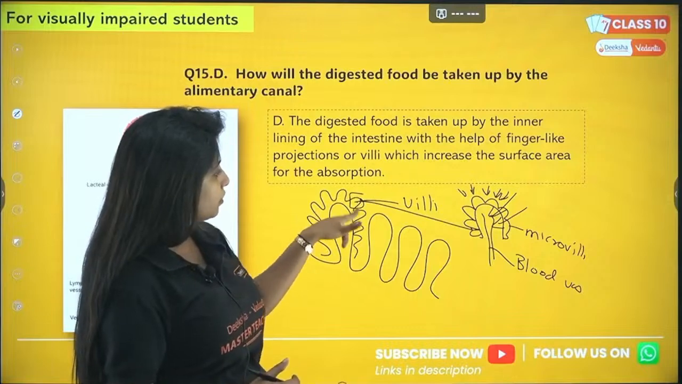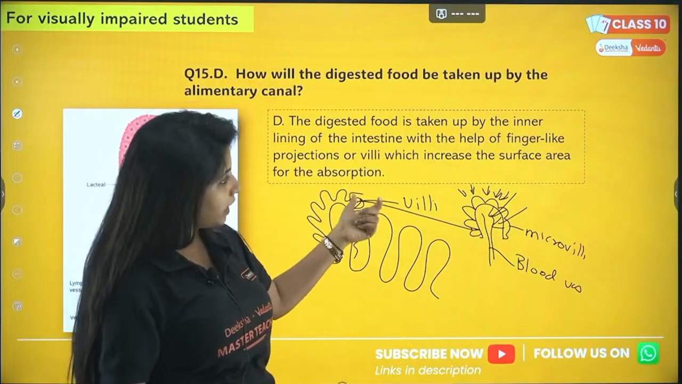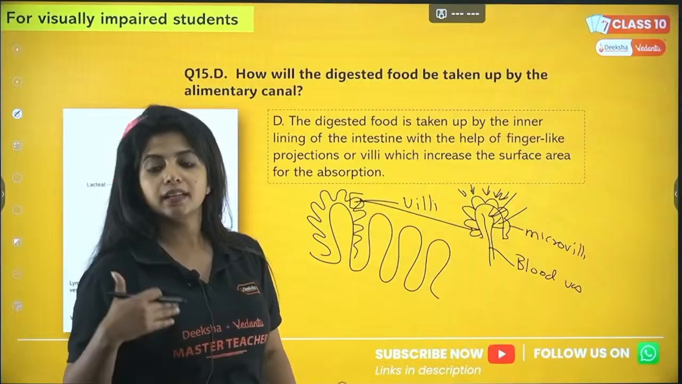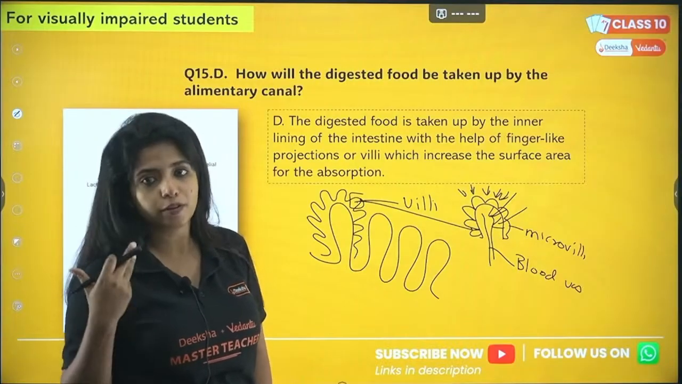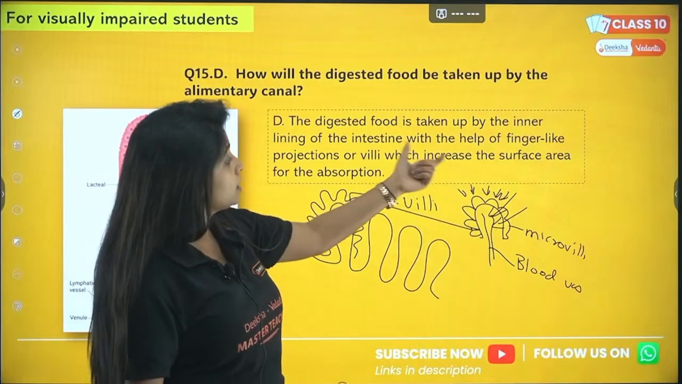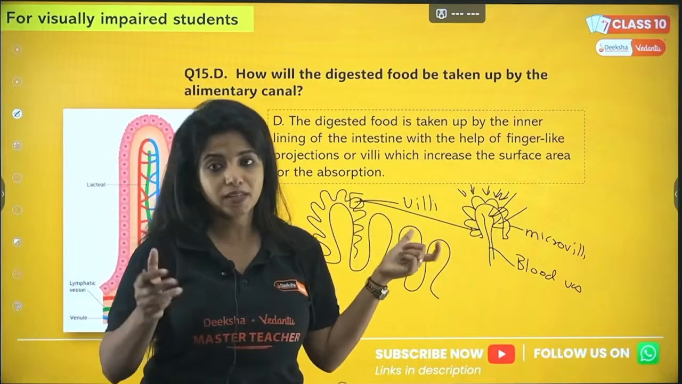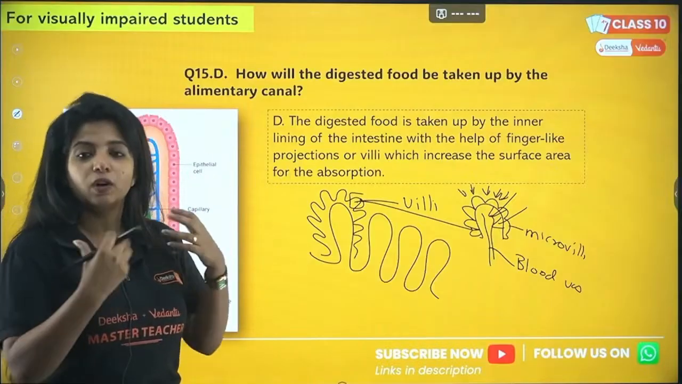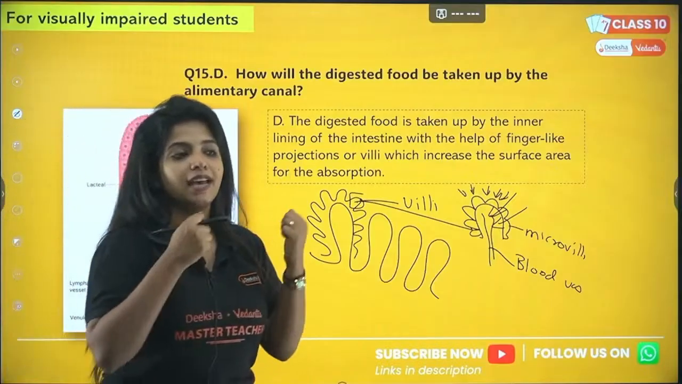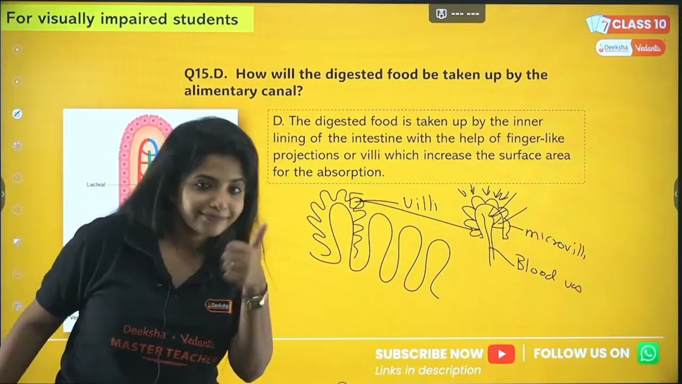So they themselves are finger-like projections which are known as villi, and above it you can write that they have microvilli. If you do not want to write it, that's also fine. Depends on how much marks the question holds. Now villi which increases what? The surface area for absorption. That is important. And the villi is richly supplied with blood vessels which takes up or absorbs the important nutrients and transfer to the rest of the body.